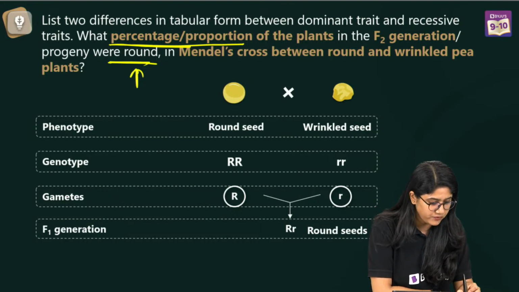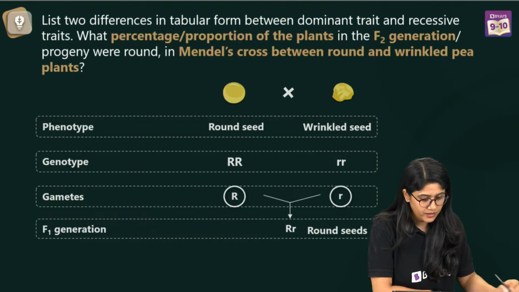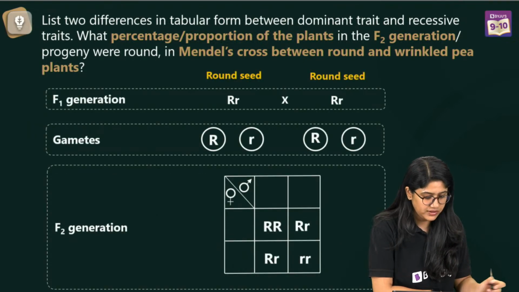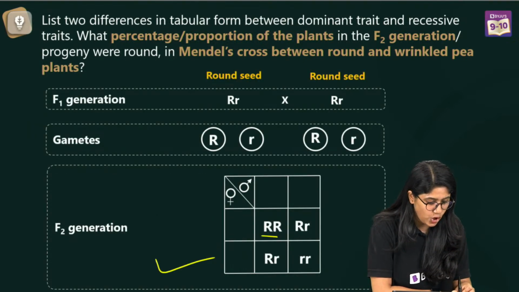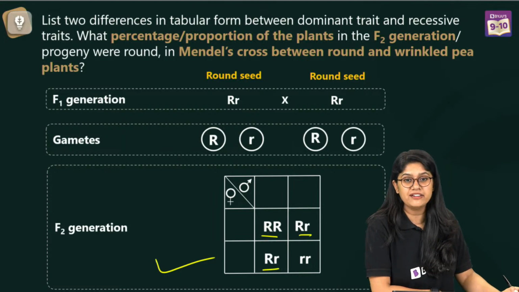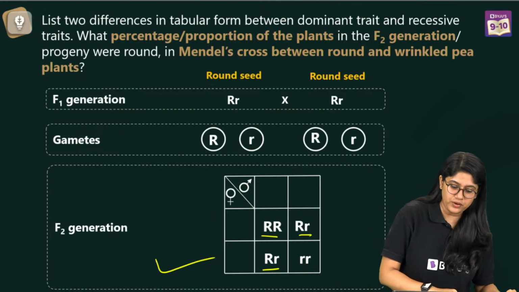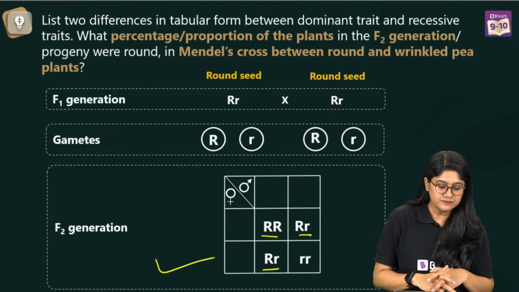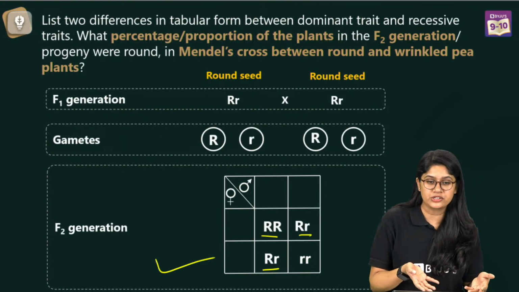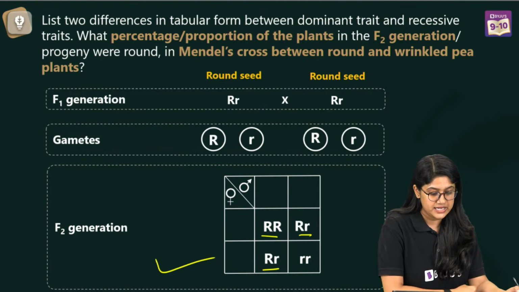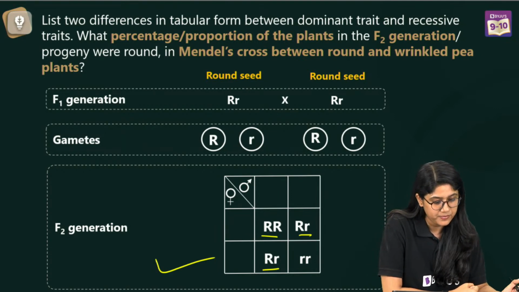So let's see over here, we have this. And yeah, we have 75, right? Majority of them were round. 25% were wrinkled. Clear? It's a monohybrid cross. Yes. Very good, everyone.